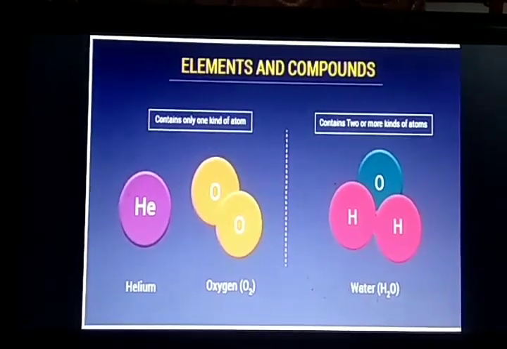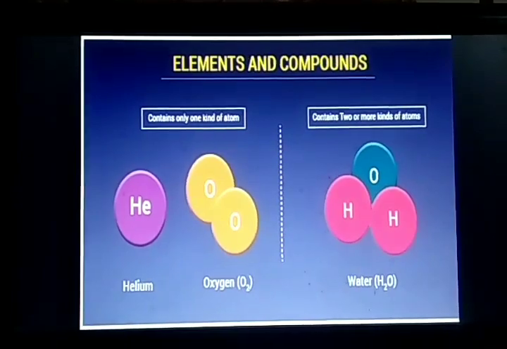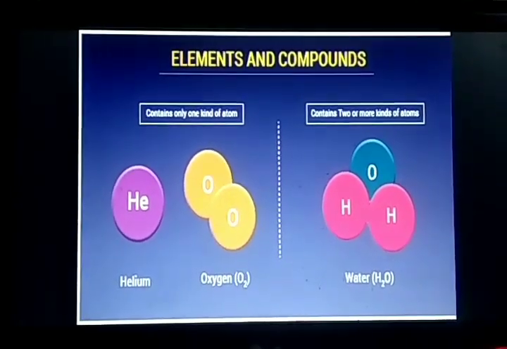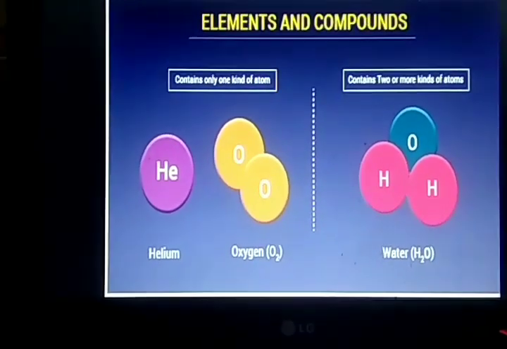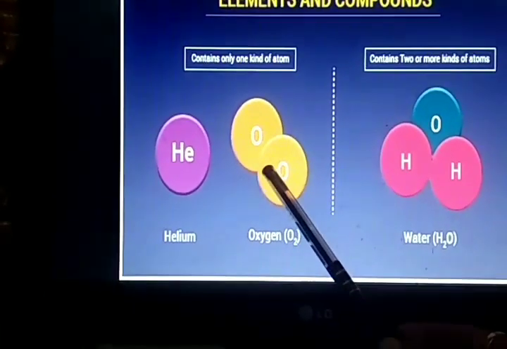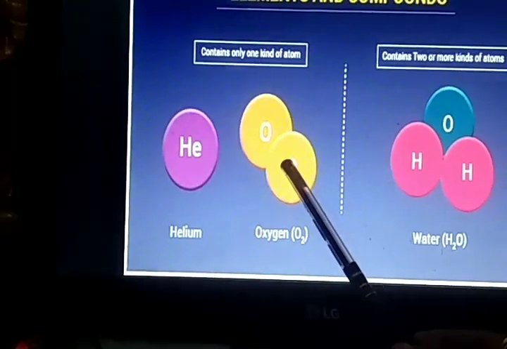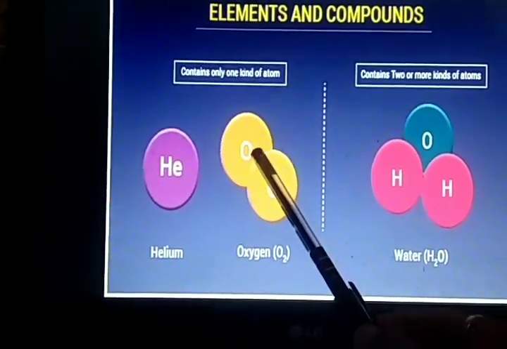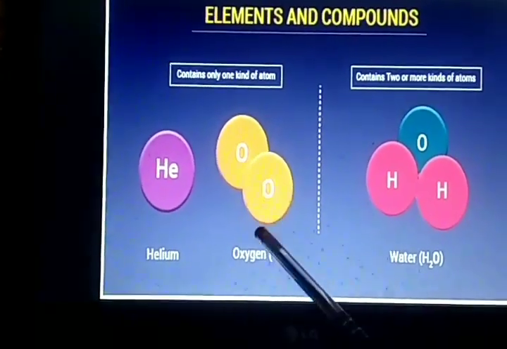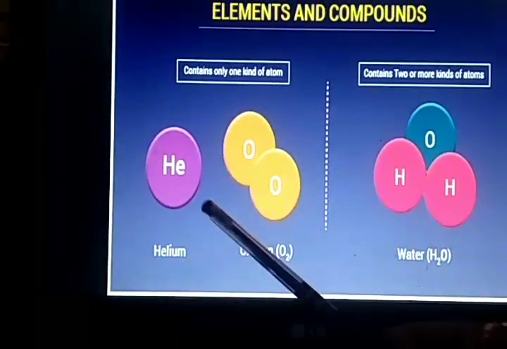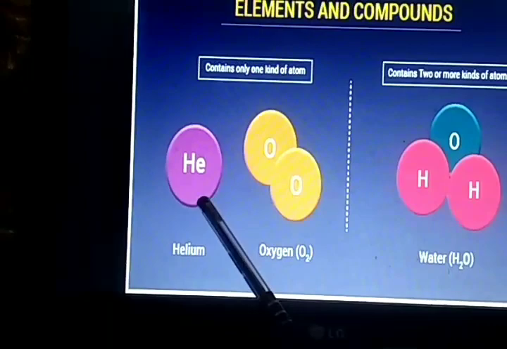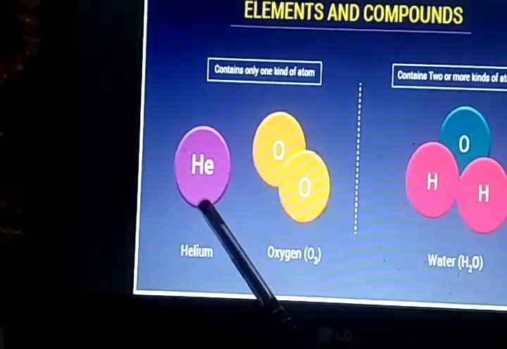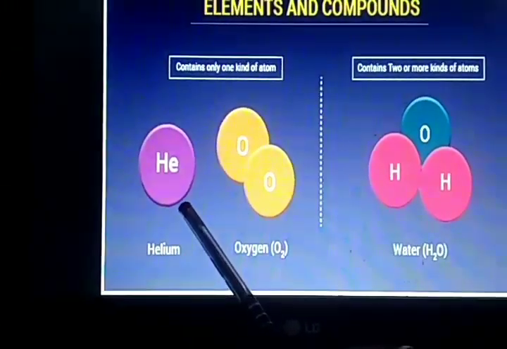Next, elements and compounds. Again, let us see the difference between elements and compounds. Here you can see, dear students, that both oxygen atoms combine together and form an oxygen molecule. Helium is a stable atom, hence it does not need to combine with another helium atom. So the helium atom itself is a molecule.